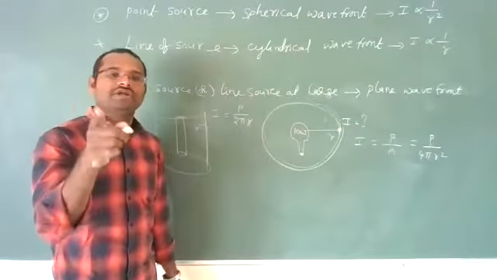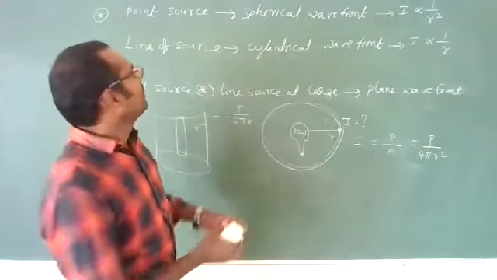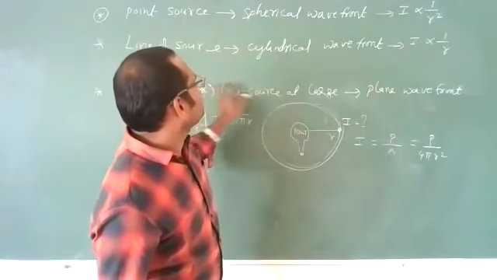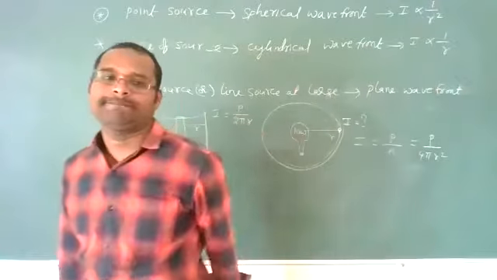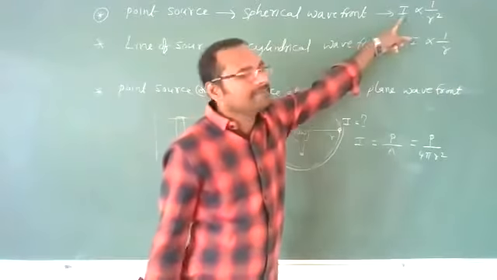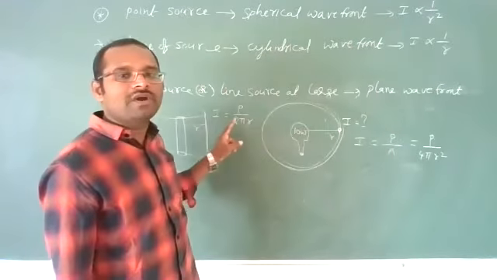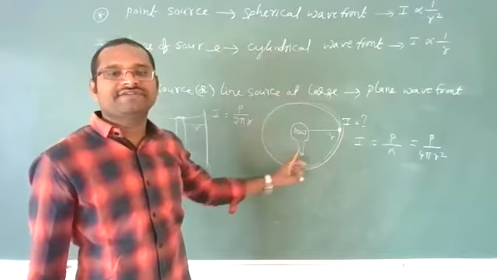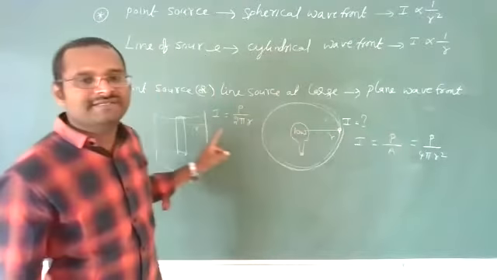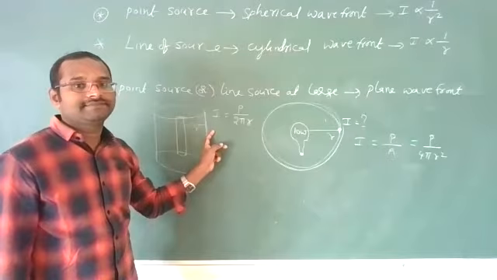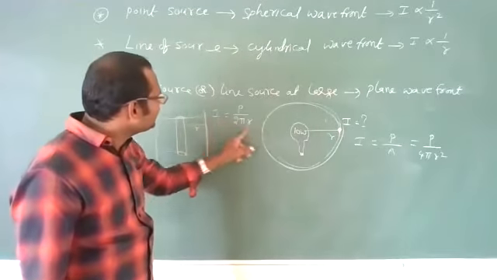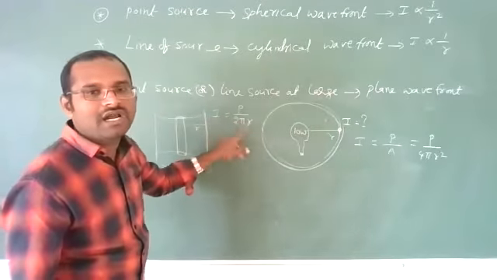This point is important for your objective. Remember, these 2 points are for the subjective, whereas these points are for the objective. Remember, these relations are very important. Intensity is power upon area. For a spherical surface, area is 4 pi r square. For a cylindrical surface, 2 pi r is the area. So intensity is inversely proportional to radius r.